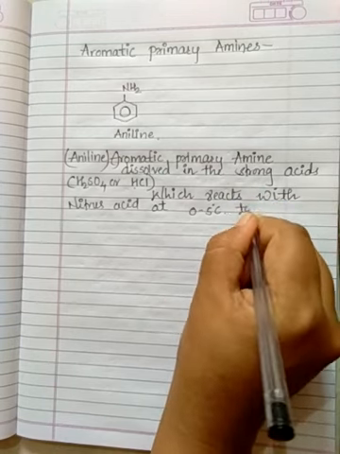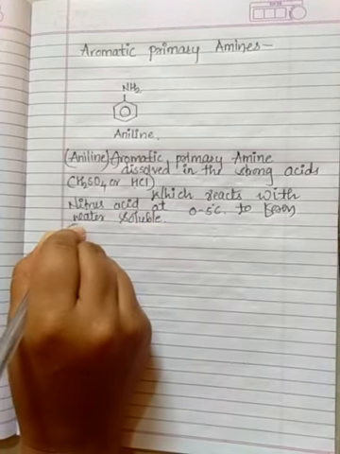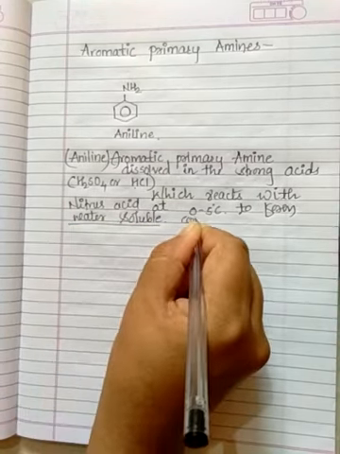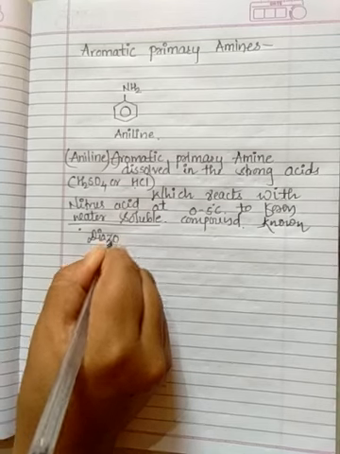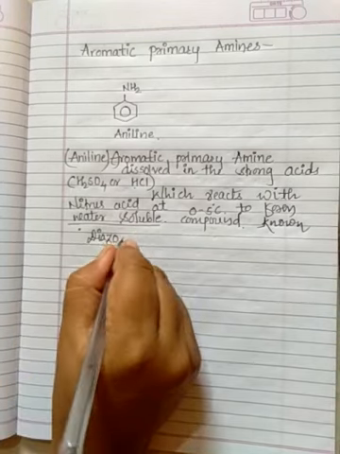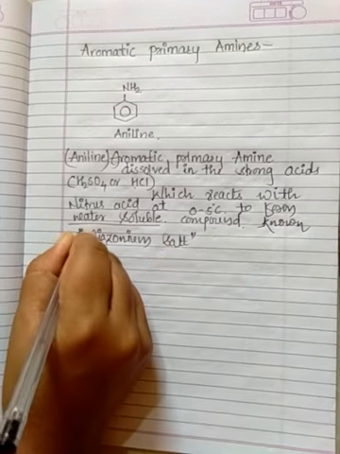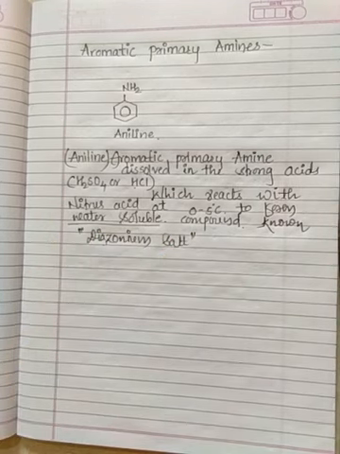To form a water soluble compound, which is very important. What water soluble compound? Known as diazonium salt. Diazo means two nitrogen groups should be present. A diazonium ion has a positive charge, and with a negative counter ion we can call it a salt. So it is known as diazonium salt.